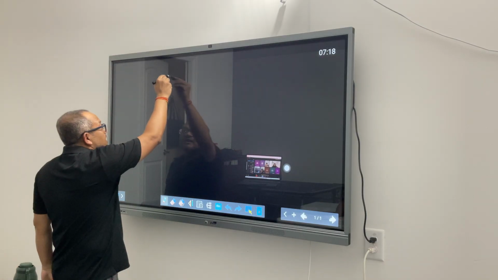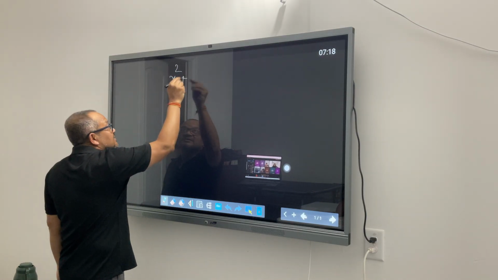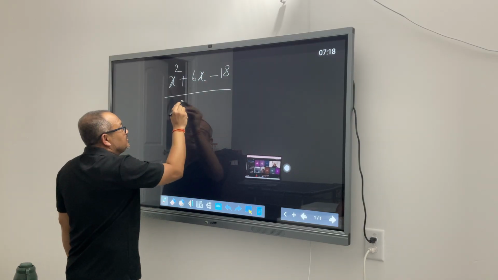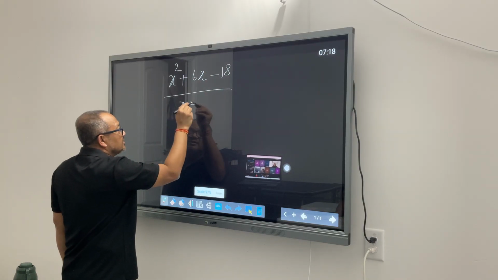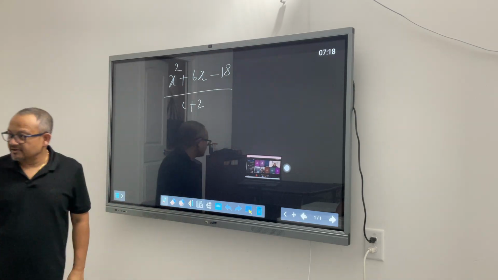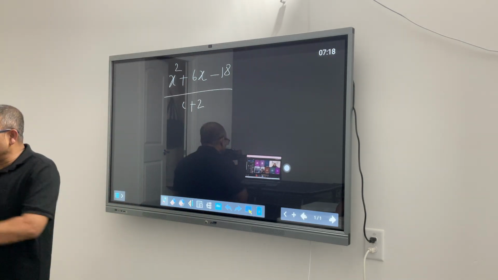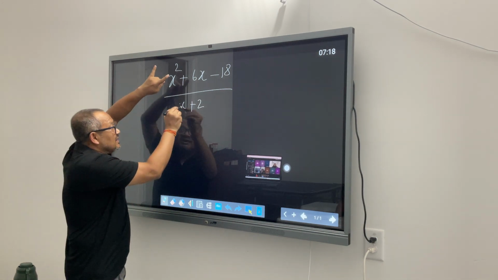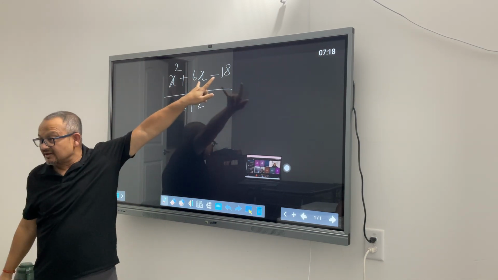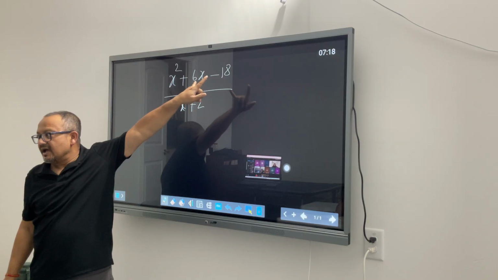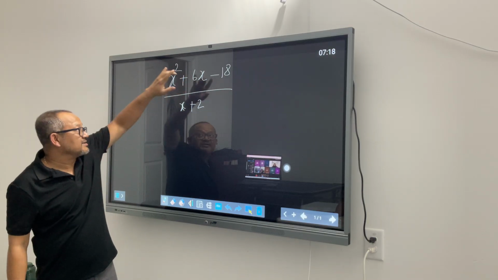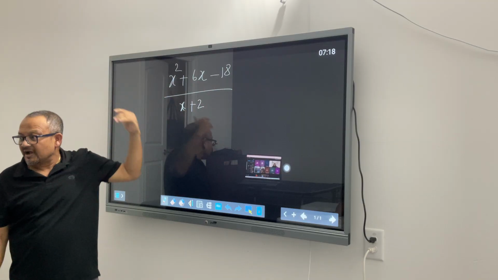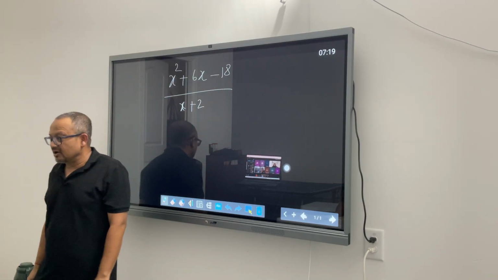If I say divide x squared plus 6x minus 18 by x plus 2, there are two things that will come to your mind. One is, can I factorize this thing? And once I factorize this, if I have a common factor like this, then I can knock it off and that becomes my answer. That is one.